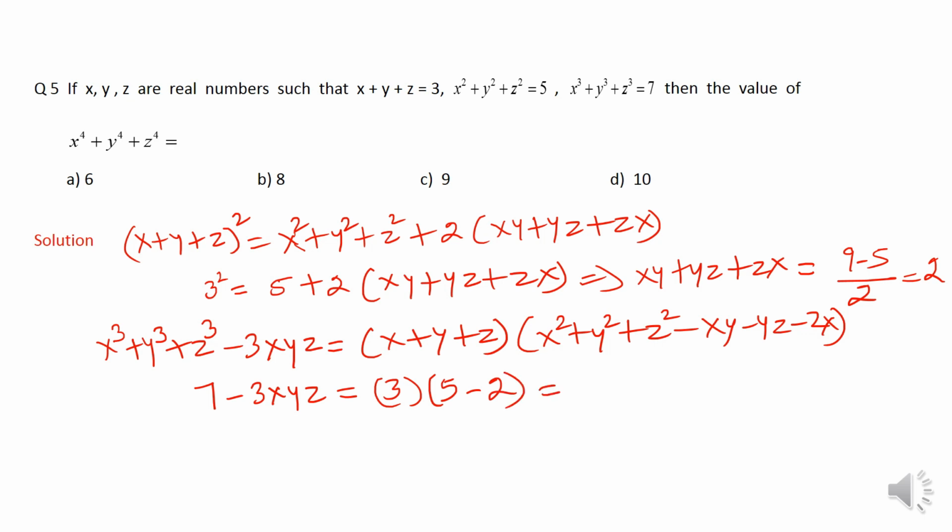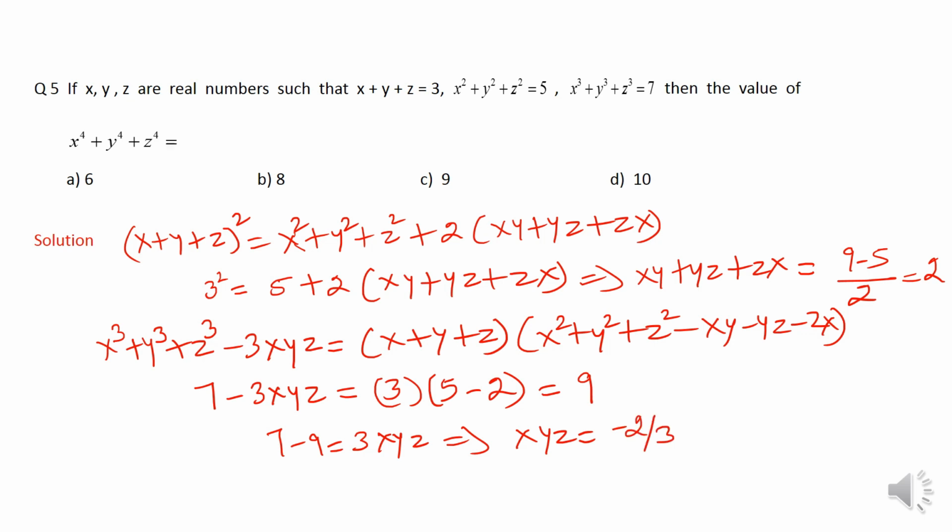Right? So it becomes how much? It becomes 3 into 3, which is 9. That means 7 minus 9 will be equal to 3xyz. So from here I get the value of xyz as minus 2 by 3. Fine.